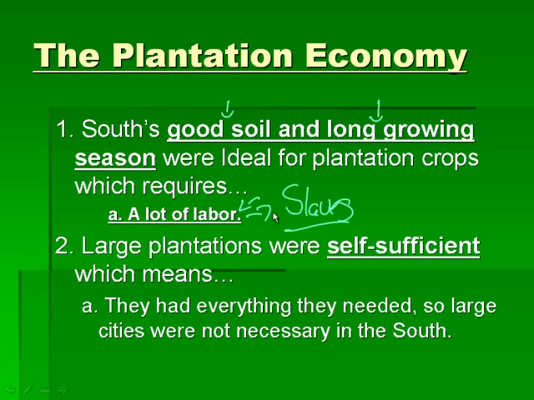In the New England colonies, what people would do is they would grow what they could, but then they would go to the market and then trade for what they needed. In the southern colonies, they don't need to go to town or market to trade, so big cities just don't form. So in the New England colonies, you're going to have large towns and small farms, but in the southern colonies, you're going to have the opposite. You're going to have large farms and small towns.